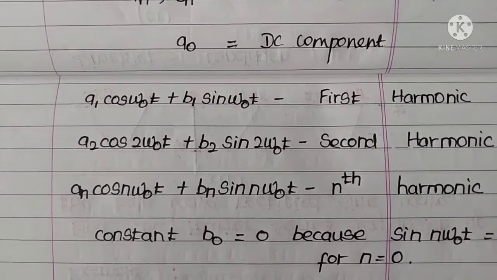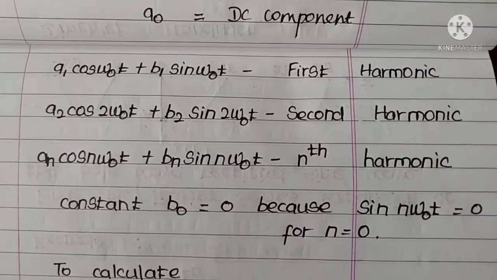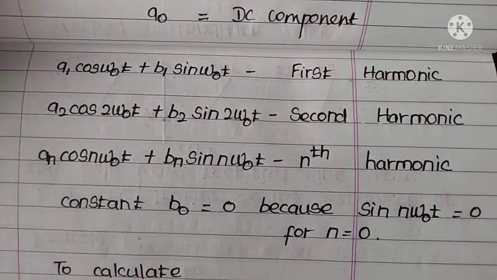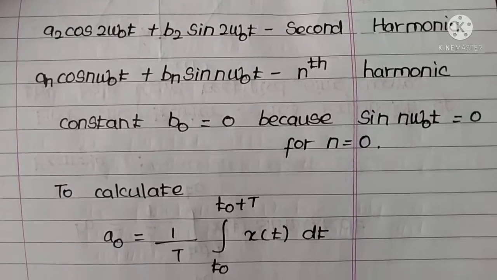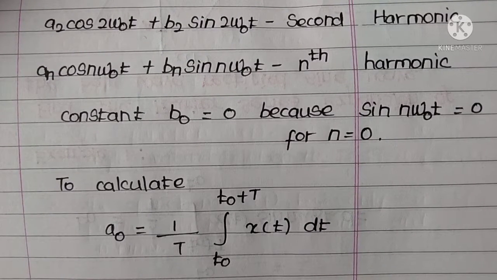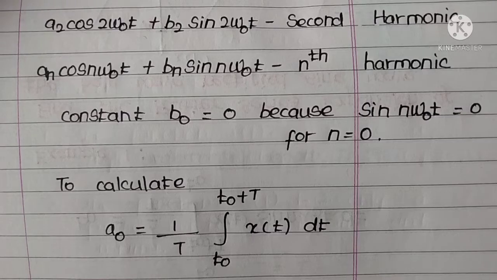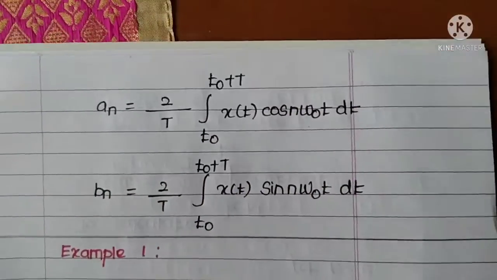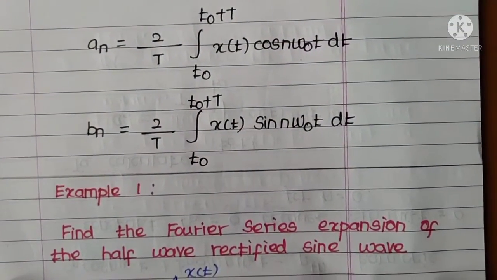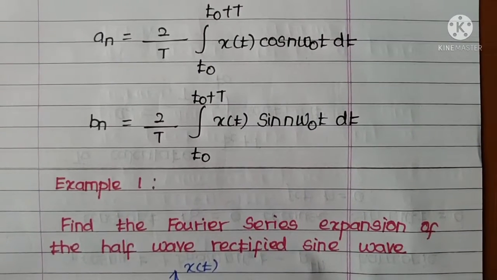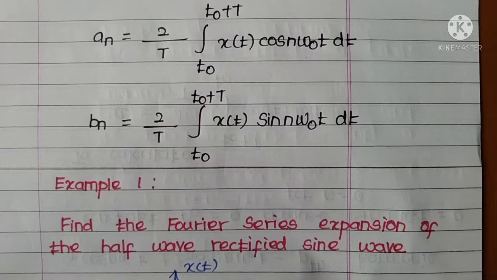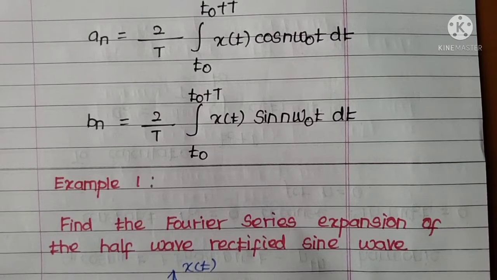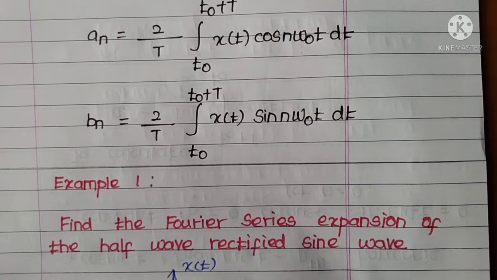The constant b naught is equal to 0 because sin n omega naught t is equal to 0 for n equal to 0. To calculate a naught, the formula to be used is 1 by T integral t naught to t naught plus T x of t dt. Next we will see the formula to calculate a n. a n is equal to 2 by T integral t naught to t naught plus T x of t cos n omega naught t dt. What is b n? b n is equal to 2 by T integral t naught to t naught plus T x of t sin n omega naught t dt.